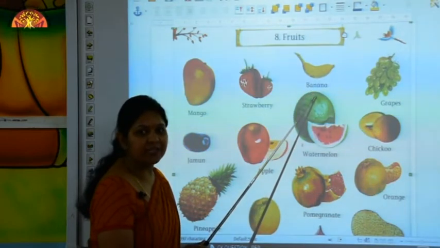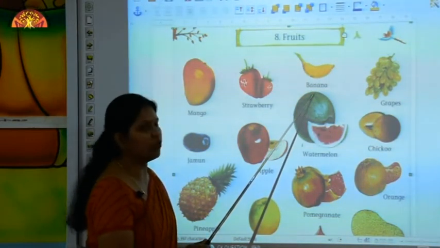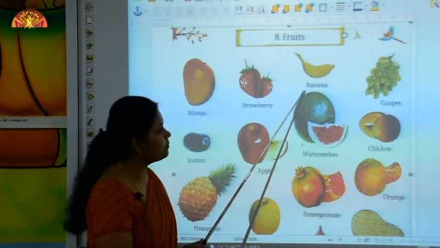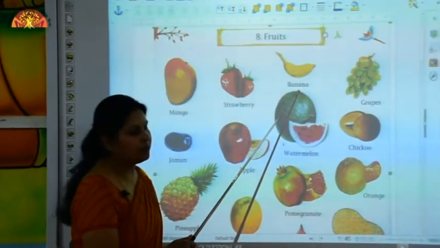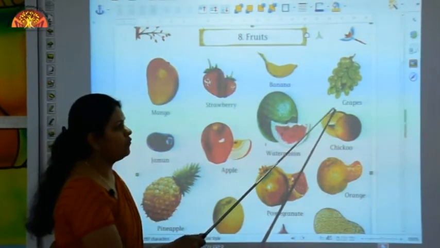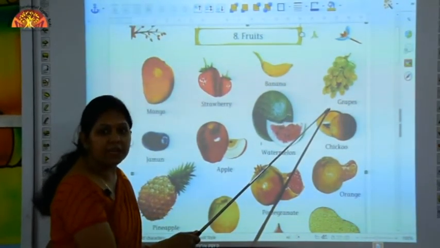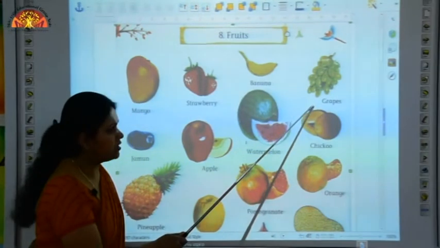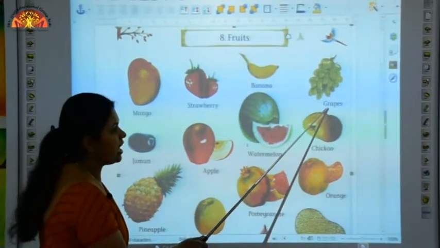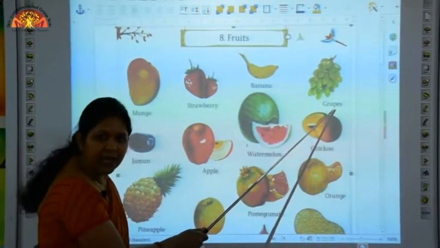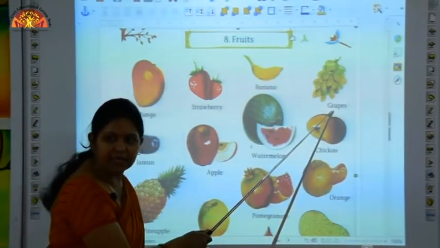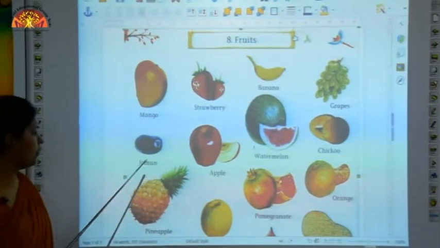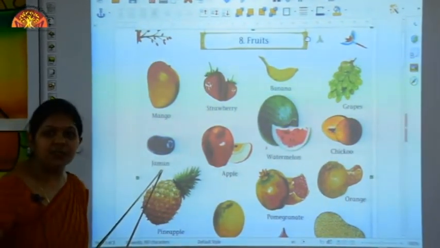Now, which fruit is this? Banana. What is the spelling of banana? B-A-N-A-N-A. Banana. What is this? Grapes. Now read it with me. G-R-A-P-E-S. Grapes.